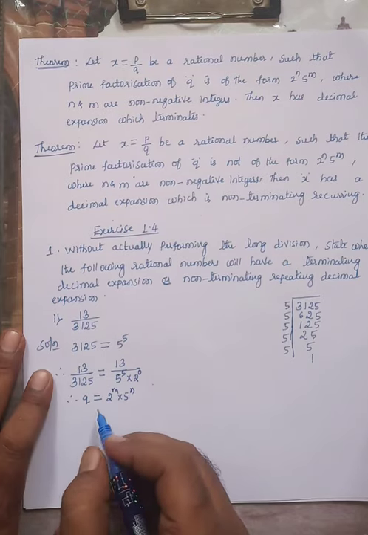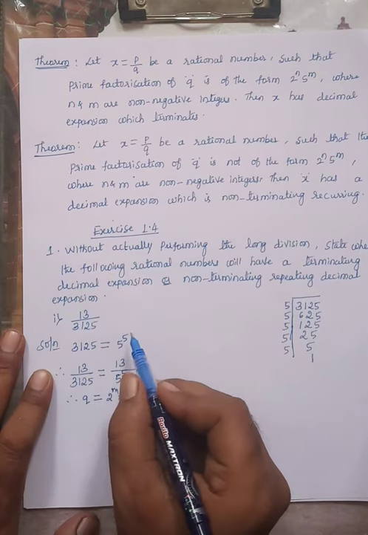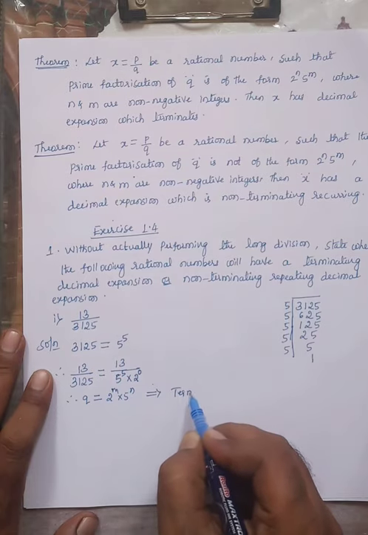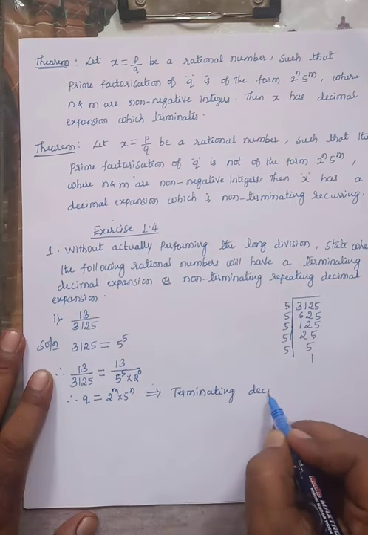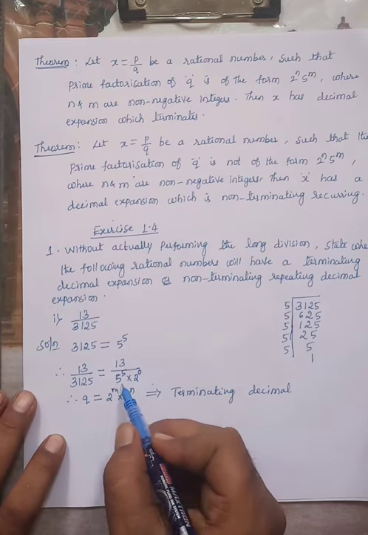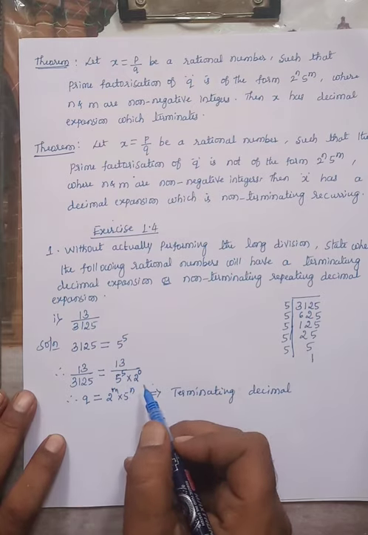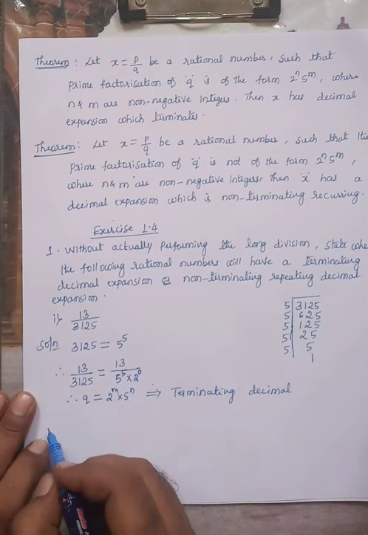Therefore this is a terminating decimal expansion, because the denominator is written in the form of 2 raised to n into 5 raised to m.